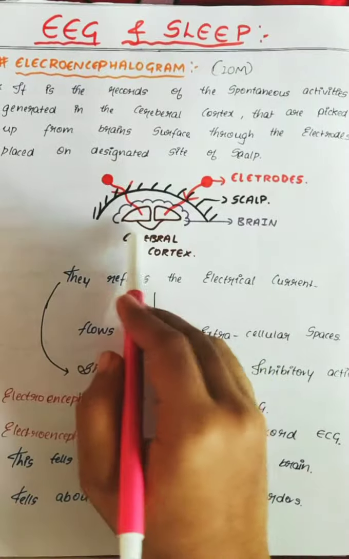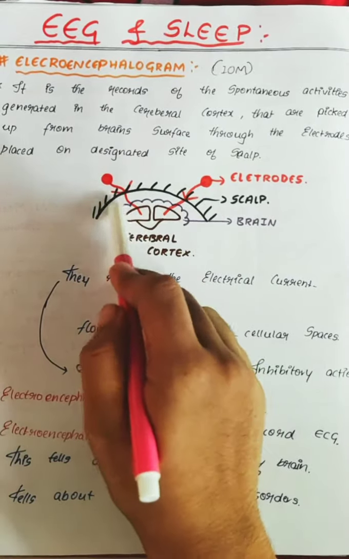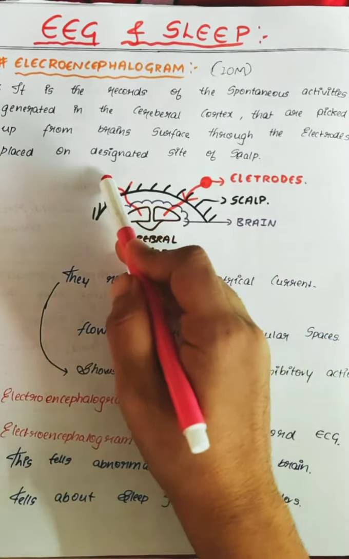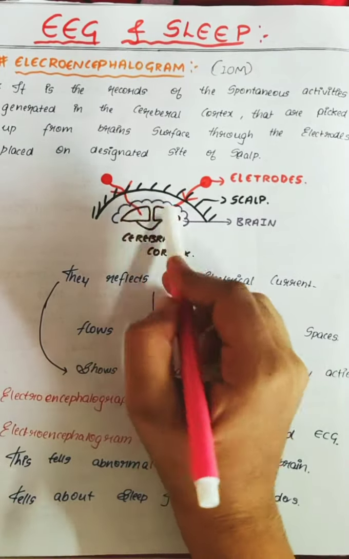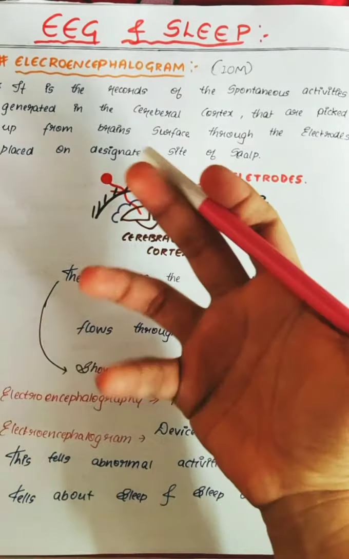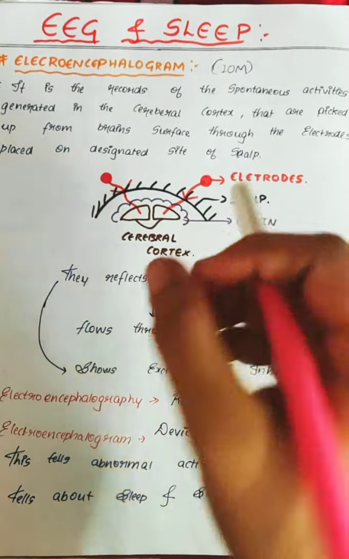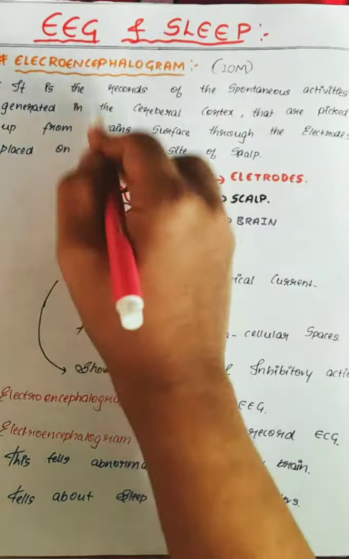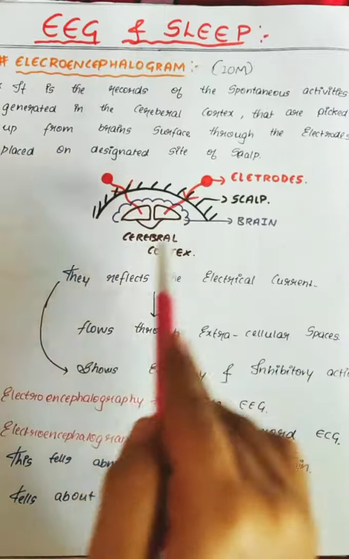As you can see in this diagram, you can see the cerebral cortex, the cerebral hemispheres, the brain, and also the scalp. So the electrodes are placed in such a way that they record all the spontaneous activities taking place in the cerebral cortex. It also tells about sleeping disorders or abnormalities, or if you have any problem, tumor cells or any defect in your brain, all these things will be noted by the EEG, that is the electroencephalogram. So after understanding this diagram, we'll move forward.